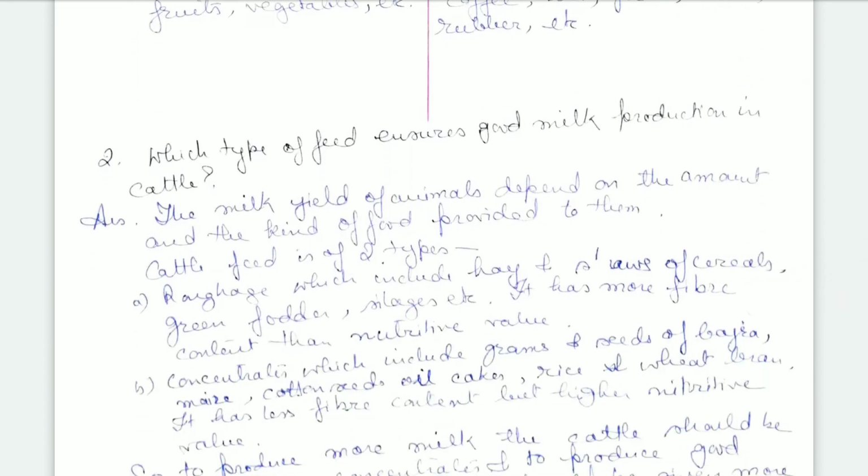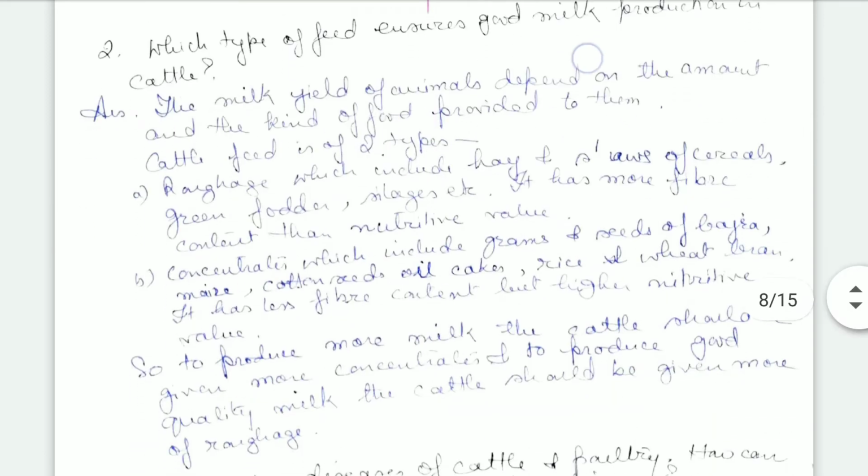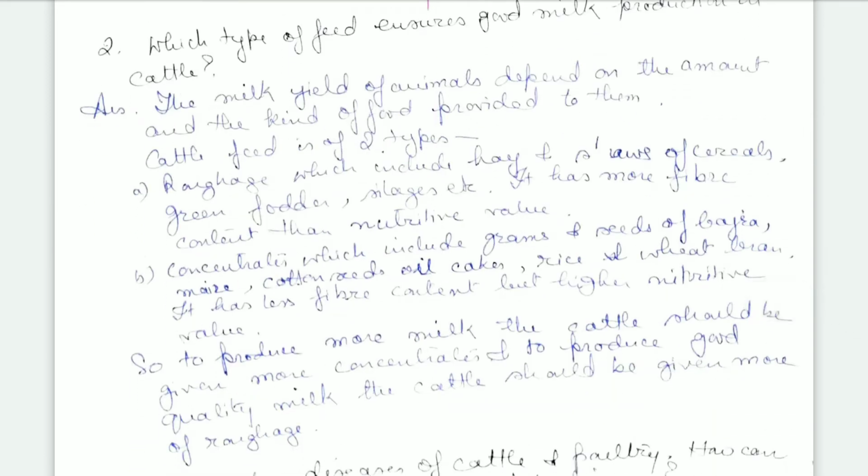Now, which type of feed ensures good milk production in cattle? The milk yield of animals depends on the amount and the kind of food provided to them. Cattle feed is of two types: one is roughage, another is concentrate. Roughage is a mixture of hay and straw of cereals, green fodder, silages, etc.